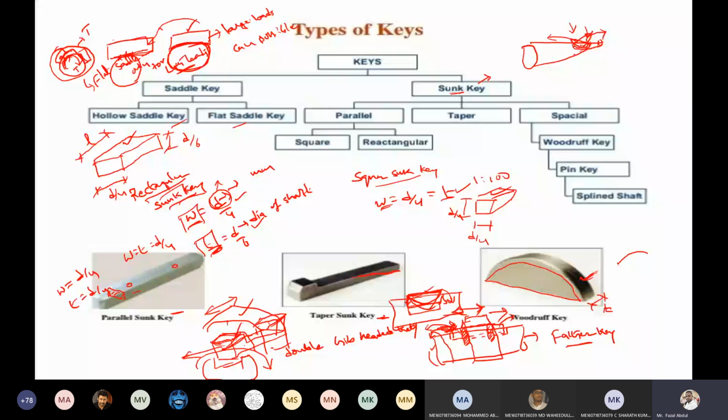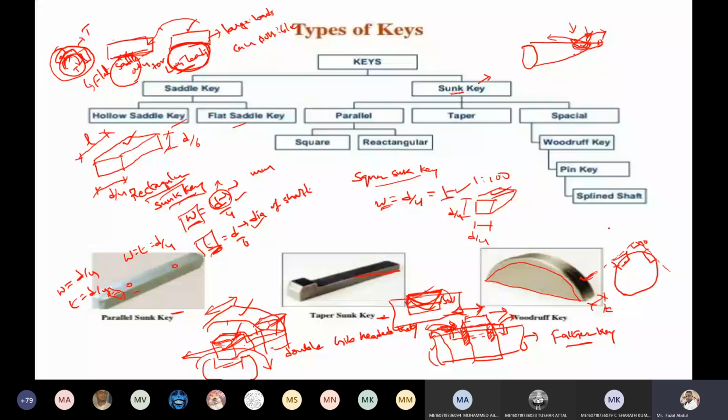This is the shaft. Okay. So if I draw the one rectangle axis, so one perpendicular axis, here one key is inserted. Here one key is inserted. So the axes of these two keys are perpendicular. That is a tangent key. Okay. So these keys withstand the torsion.